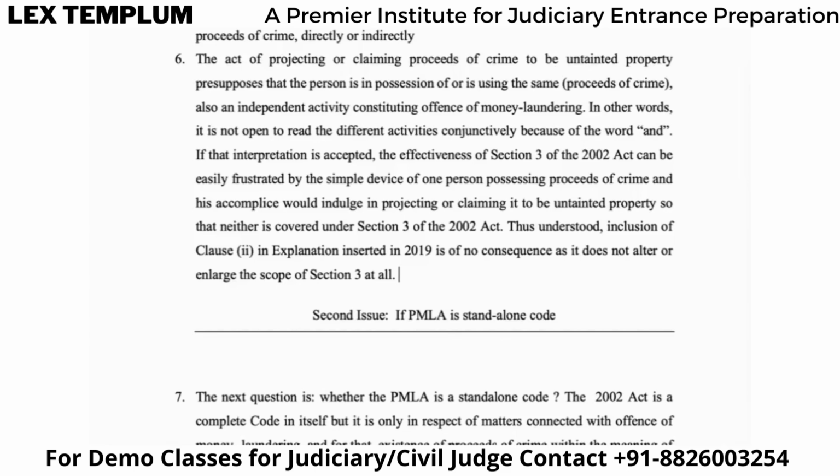Okay. Now, in other words, it is open to read the different activities conjunctively because of the word and. Okay. If that interpretation is accepted, the effectiveness of Section 3 of the 2002 Act can be easily frustrated by the simple device of one person possessing proceeds of crime and his accomplice indulging in projecting or claiming it to be untainted property, so that neither is covered under Section 3 of the 2002 Act. Right? So, are you getting what the court is saying? The court is saying, if we do not read the word and, right? If we do not